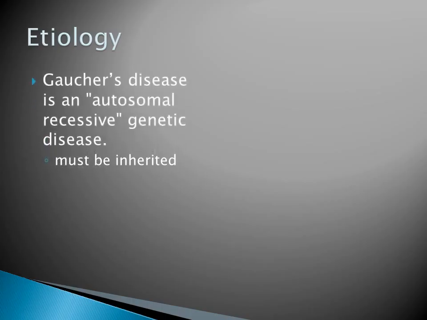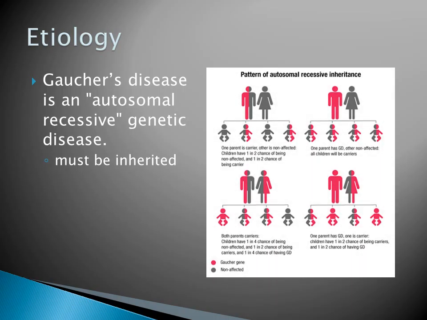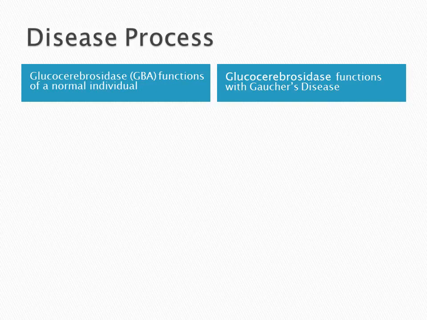Etiology. Gaucher disease is an autosomal recessive genetic disease that must be inherited. On the right, you will see a chart of autosomal recessive inheritance as it affects the parents to the offspring.